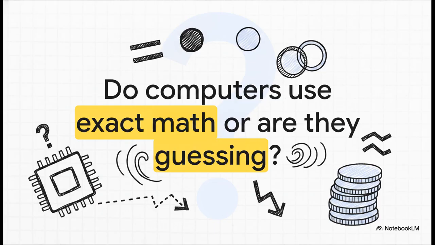Before we even touch on exchanges, we have to ask a killer question, one that totally challenges a fundamental assumption about our hardware. Do computers actually process exact math, or are they just guessing? When you ask a processor to do complex, non-discrete math, it intuitively feels like the machine calculates a perfect, exact answer, right? But beneath the surface, it heavily relies on hardware-level approximations. It's what researchers actually call the grand computational illusion. So keep this massive technical compromise in the back of your mind as we look at how multi-billion-dollar financial protocols are built right on top of these guessing machines.